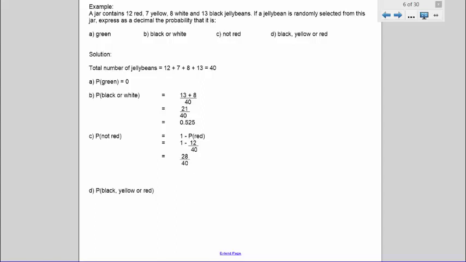That is equal to 28 out of 40, which we can simplify by dividing the top and the bottom by 4, giving us 7 out of 10, and then expressed as a decimal, that answer is 0.7.